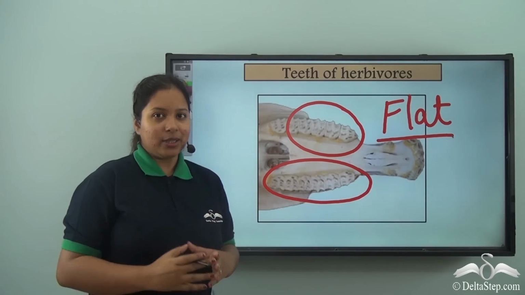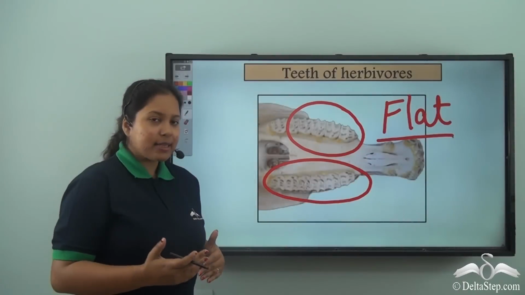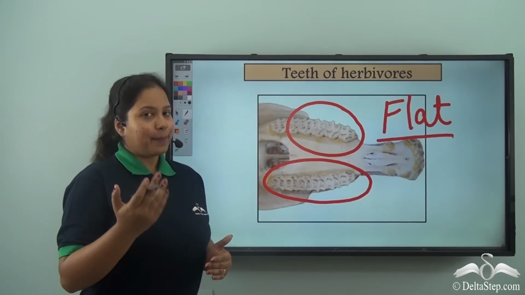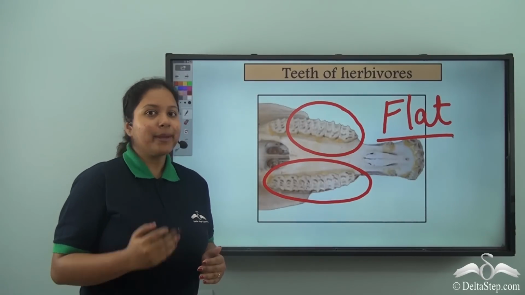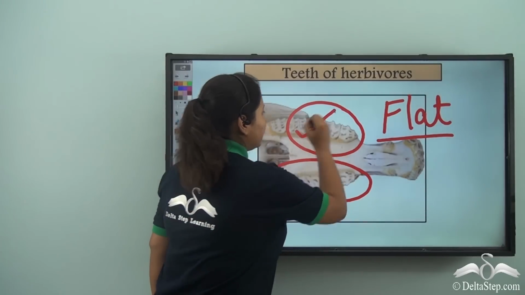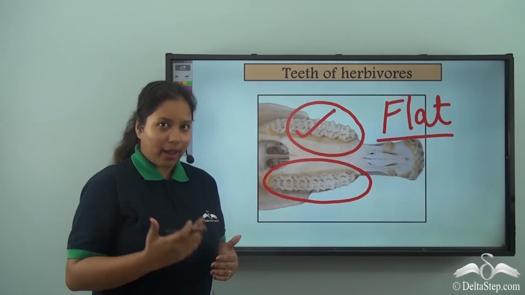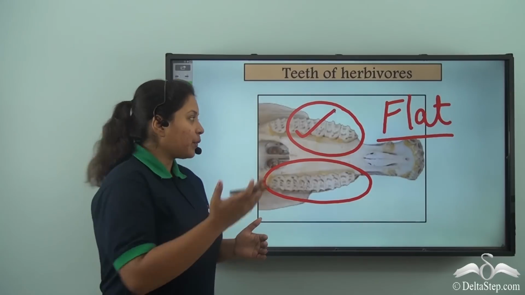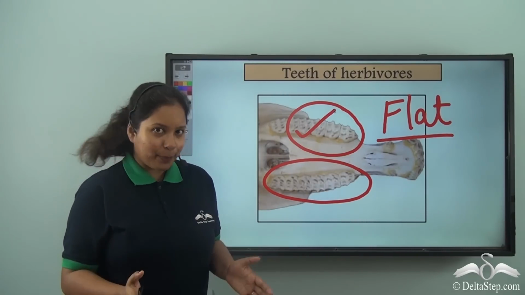So, why do you think they have these flat based teeth? Because they eat grasses and different kinds of plants. But their body cannot digest those in the form in which they are eaten. So, they require the teeth so that those grasses and different kinds of plants can be ground into a paste-like substance, which they can eat and their body can have it properly.